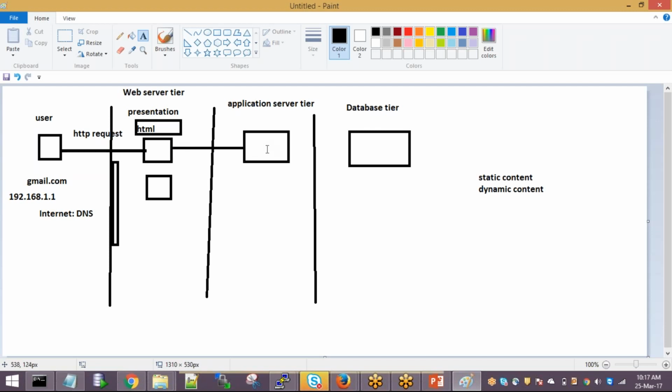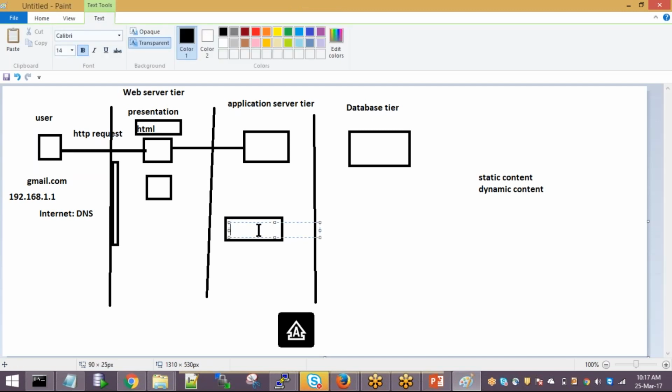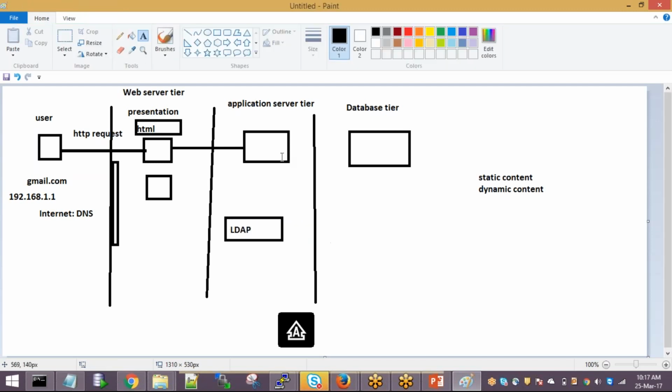The application server will understand that, take the username and password, and go to the LDAP database. I told you there is a special database for usernames and passwords. It will go to that, validate the request, and authenticate whether it's correct or wrong. Again the processing is happening on the application server. The only one who will process the request is the application server. Once it is authenticated, he'll go to the page. Again the web server will know that the home location of a logged in user is again the login location, and it will serve the same data.